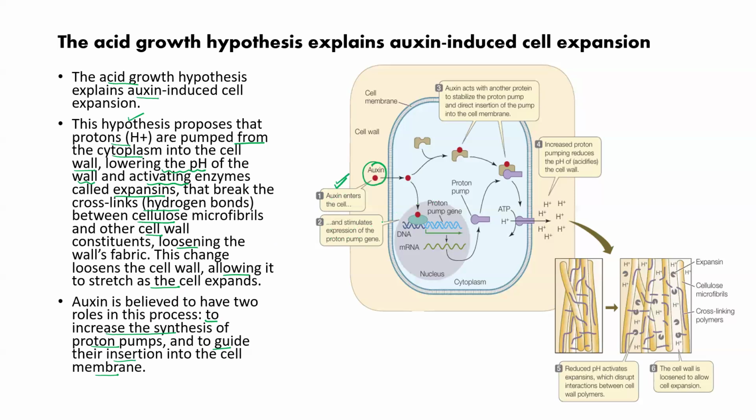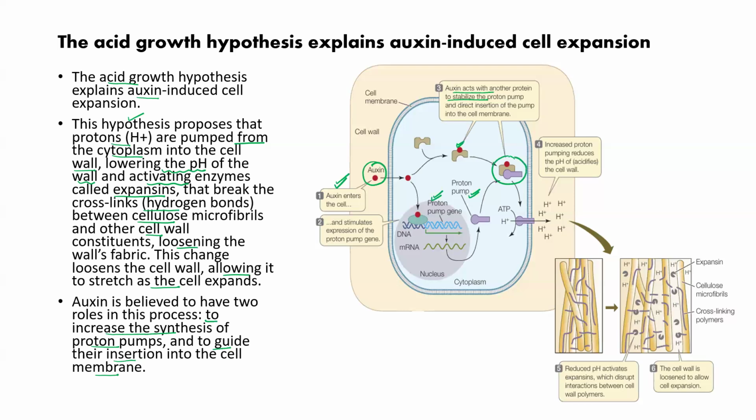This auxin is now working as a transcription factor, allowing the proton pump gene to express, meaning messenger RNA formation is done, which goes into the cytoplasm to form a protein. Is it clear? Translation on the ribosomes. Now this proton pump will combine with another protein. So auxin acts with another protein to stabilize the proton pump. Here also auxin is acting and will use this protein to stabilize the proton pump.